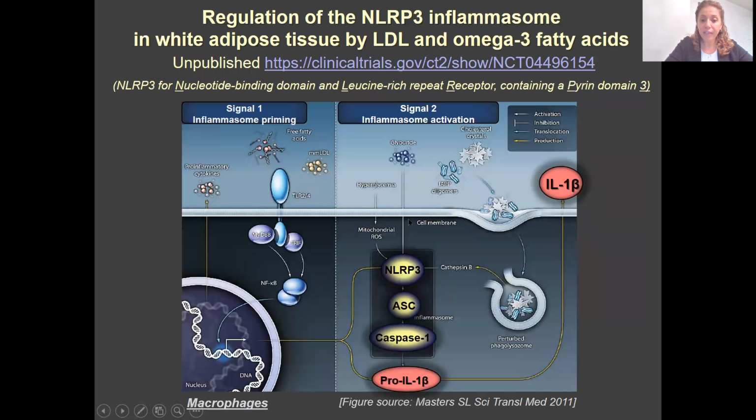Now, currently we're looking at further mechanisms by which LDL may increase the dysfunction of adipocytes, through looking at its effect on a special innate immunity pathway, the NLRP3 inflammasome, and how LDL may activate this system, increasing the secretion of interleukin-1 beta. And all this system is related to type 2 diabetes and cardiovascular disease. So by that, we look at how LDL may be inducing the dysfunction of adipose tissue by increasing the activation of the system in the macrophages resident in adipose tissue.